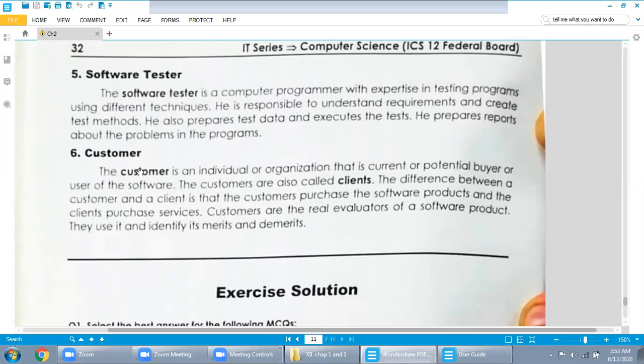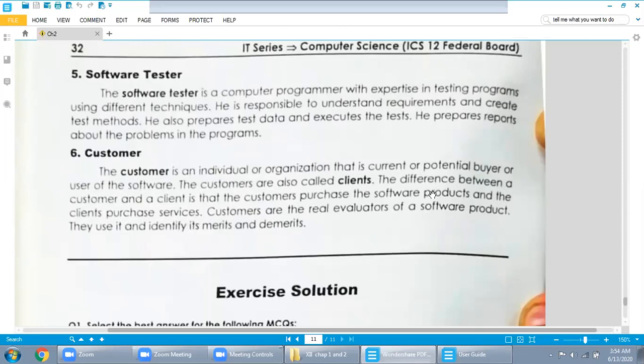Next one, customer. The customer is an individual or organization that is a current or potential buyer or user of the software. You can say that it is a user who will use your program or a customer who will buy your program. Customers are also called clients. So you can say that we are clients of the Windows operating system because we didn't develop it, but we are using it. So we are clients.